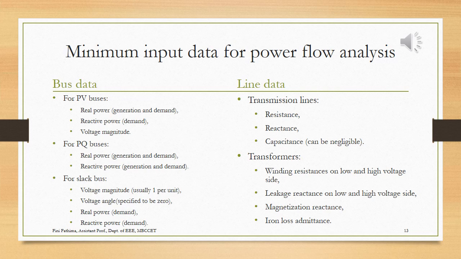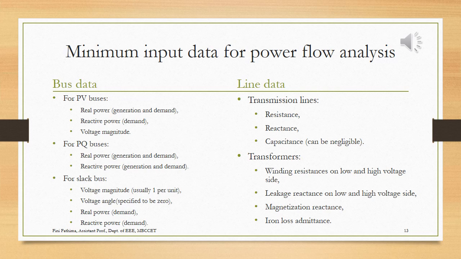So how will they give the capacitance? Usually we will be given the value as charging capacitance, charging admittance, etc. So we have to look at the type of the transmission line. Usually we are given only long transmission lines, so we have to represent them in the pi model. For a pi model, you know, the capacitance will be on both the parallel sides, that is the pi sides, and that will be C by 2 and C by 2 at both ends. That way we have to represent all our transmission lines.